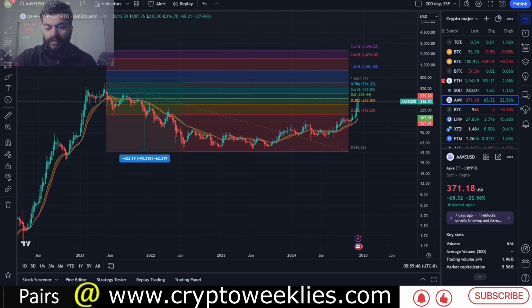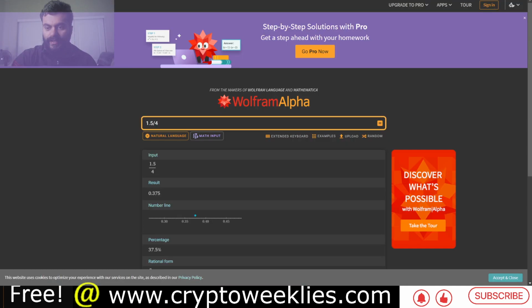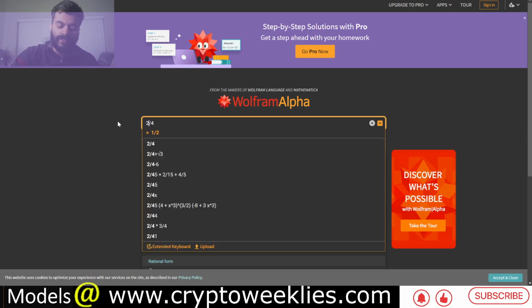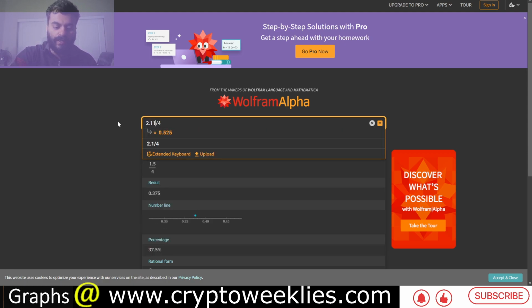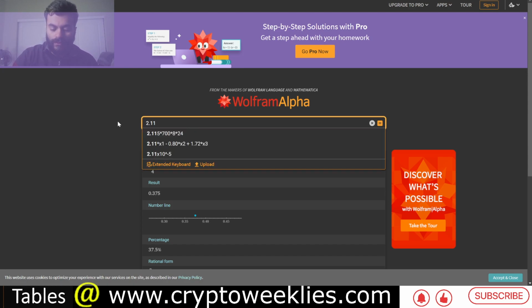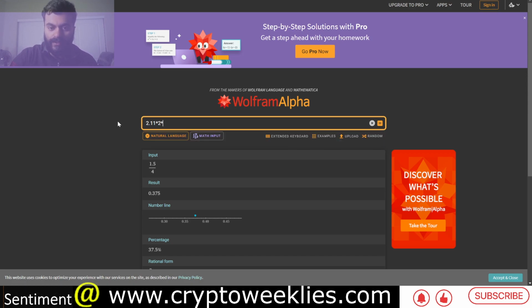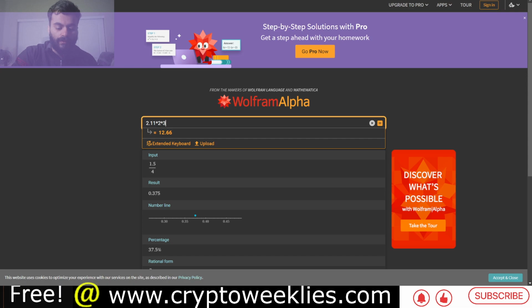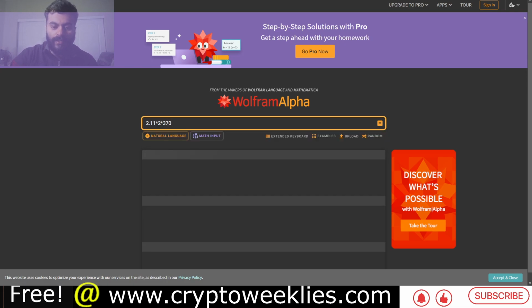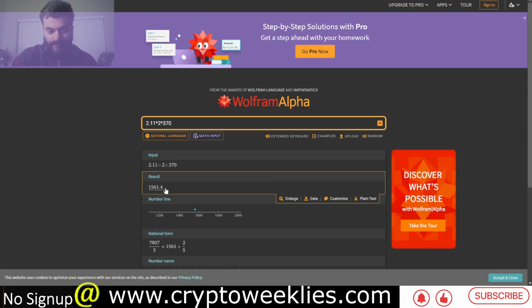That means the current price, which is $371, if we go to Wolfram Alpha, and as we saw, this 111% gain is a 2.11x gain on its USD pair. And if, let's say, Bitcoin goes to 200k, that is again a two multiplier based on Bitcoin's current price at around 100k, and AAVE's token price at around $370. That leaves in that scenario a price forecast for AAVE at around $1,561.